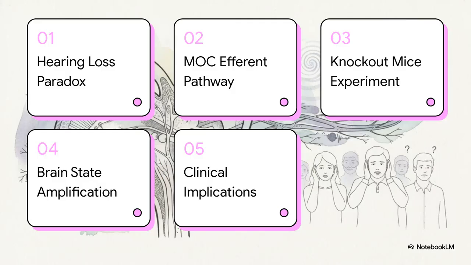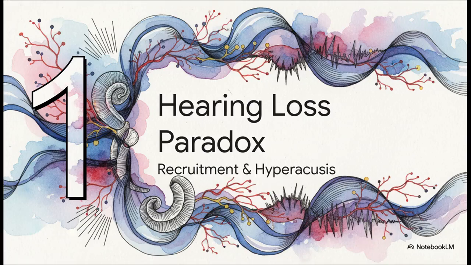So here's our syllabus for today. We'll start with the hearing loss paradox, then map out the MOC efferent pathway, look at a really cool knockout mice experiment, evaluate brain states and amplification, and finally wrap up with the clinical implications. All right, let's kick things off with Section 1, the hearing loss paradox, specifically looking at recruitment and hyperacusis.